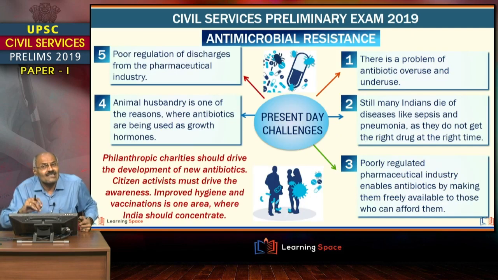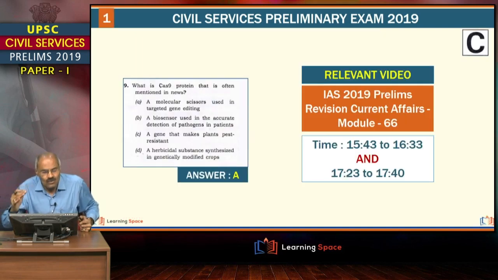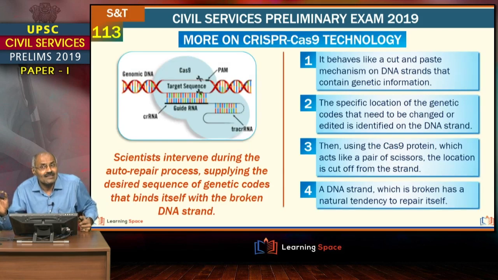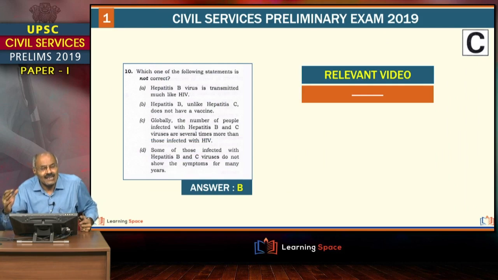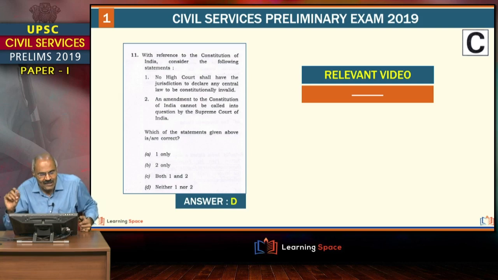And we covered this in the editorial as recently as May also. And CAS 9, a straightforward question, we covered it in several lectures during the past 1 year, right? Even in the revision also we covered it clearly. And this we have not covered. This is the question with regard to hepatitis and HIV. Probably through our lectures it may be difficult to answer this.